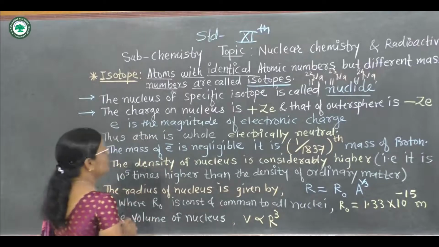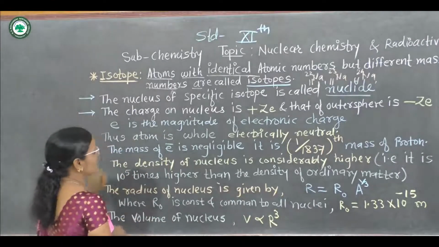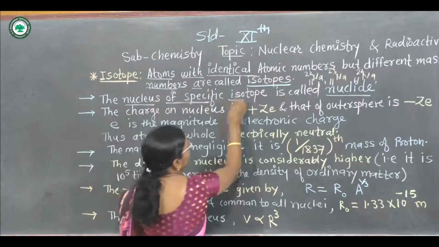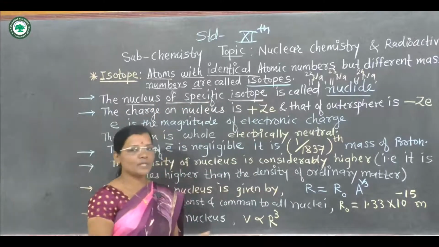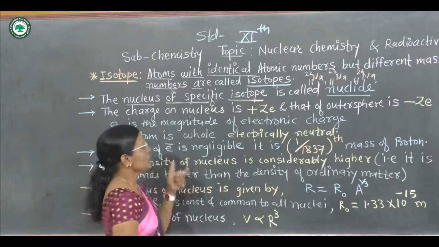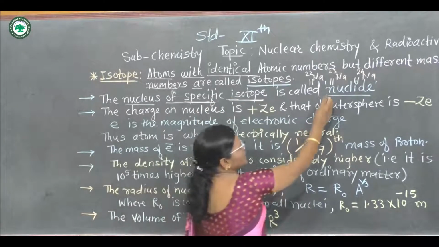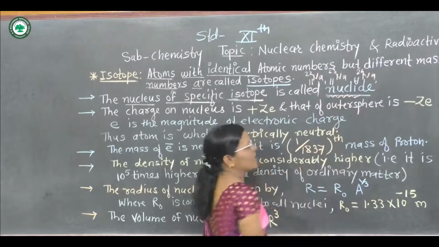Now if we consider the nucleus of a specific isotope, then that is called a nuclide.